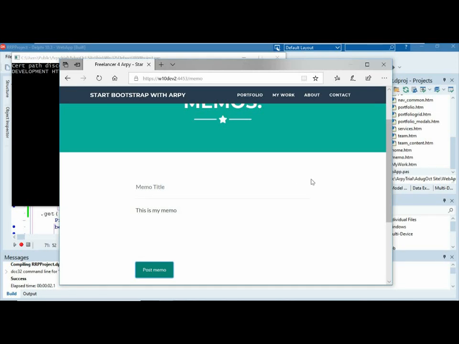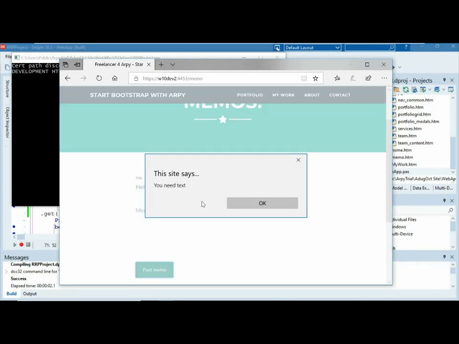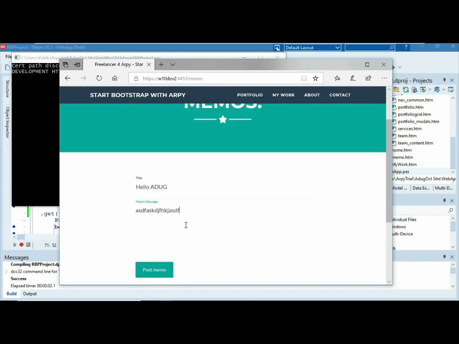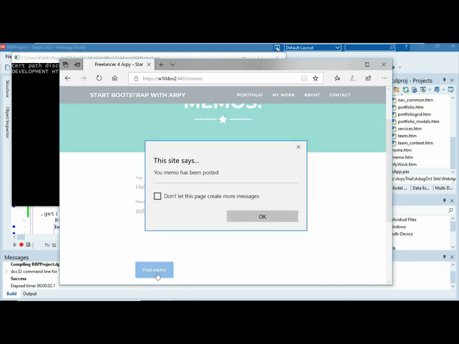So in the old days, we really used Ajax, but as of HTML5, we're using a thing called Fetch, which all the browsers support, and it just inherently does it. So if we put the title in, hello, ADUG, and we rub this out, hopefully I've done all these things, it says, hey, you need text. Okay, I've got text, type it in, and then post. And it says, your memo has been posted. Do we like that? Yes. Pretty easy? And it looks awesome. Well, awesome-ish.